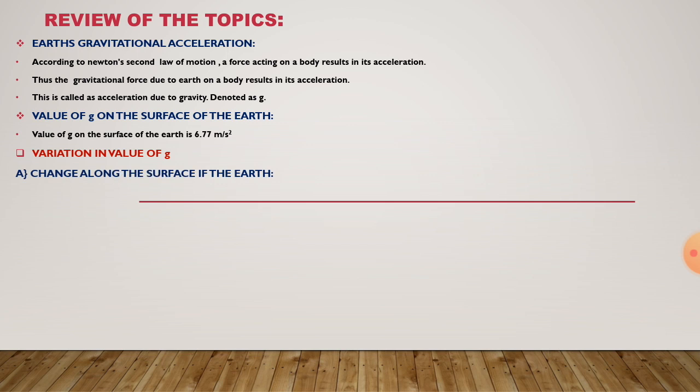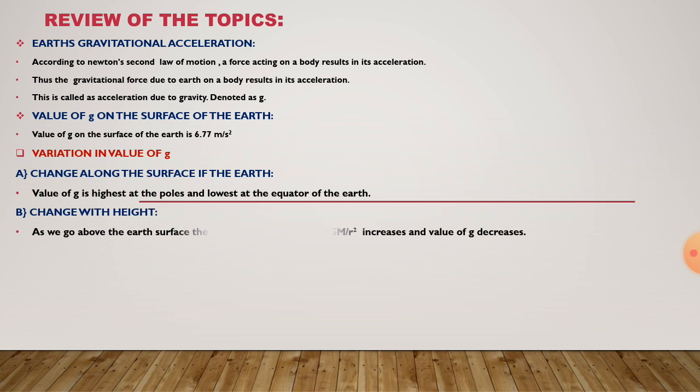What are the variations in the value of g? Change along the surface of the earth: the value of g is highest at the poles and lowest at the equator of the earth. Change with height: as we go above the earth's surface, the value of r in the equation g equals GM upon r square increases and the value of g decreases.